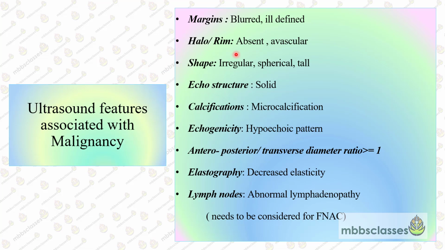The shape. If the shape of the thyroid nodule is irregular, spherical or tall, and whenever we are looking at the shape, the diameters of the thyroid nodules are also considered. So the anteroposterior diameter and the transverse diameter are measured, and if the ratio between the anteroposterior and the transverse diameter is more than 1, then it goes in favor of malignancy. The presence of solid components inside the thyroid nodules, the presence of microcalcification, hypoechoic pattern of a thyroid nodule, reduced elasticity, and the presence of cervical lymph nodes are strongly the ultrasound features which suggest malignancy.